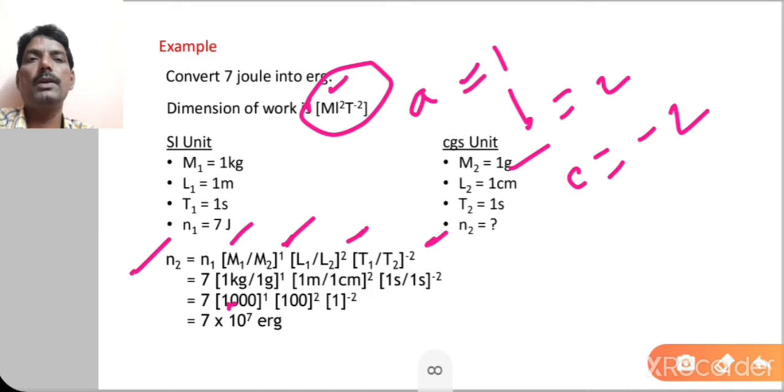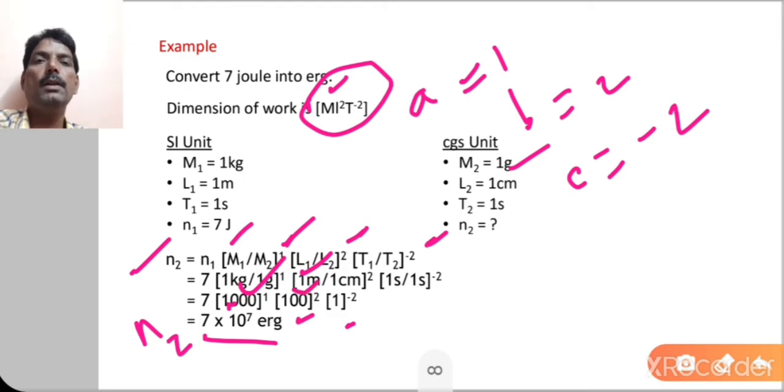ultimately you will get 1000 raised to 1. Here also 1 meter upon 1 centimeter, you convert 1 meter into 100 centimeter. Again it is the ratio of the same quantity, so you will get 100 squared. Then here second 1, so 1 raised to minus 2. Writing all these things, ultimately n2 is equal to 7 into 10 to the power 7, because here 10 to the power 3 and here 10 to the power 4. So 4 plus 3 is 7, and you will get 7 into 10 to the power 7 erg.